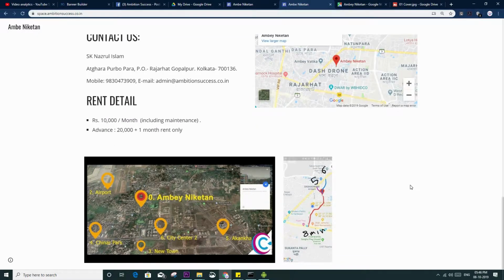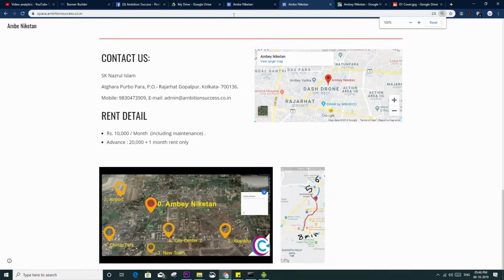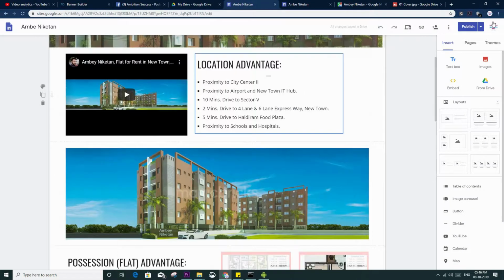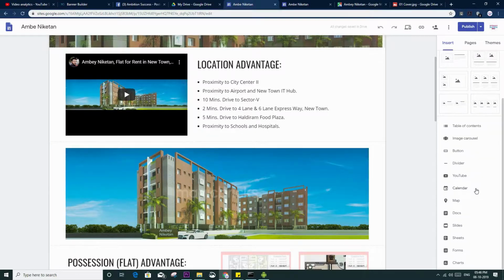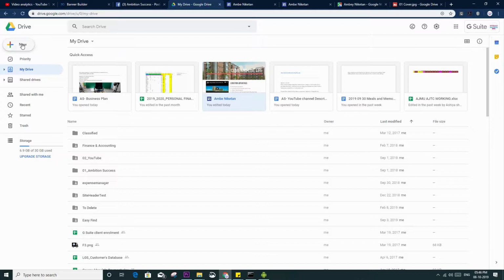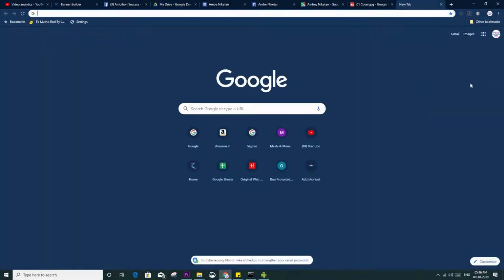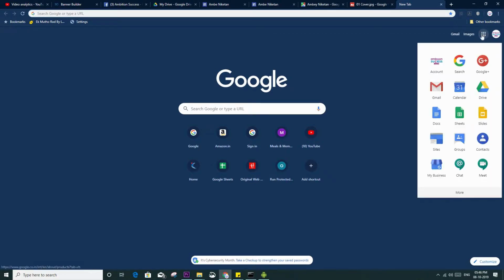To do that, I will go to the actual file. This is the file you can see, and these are the tools with which I have created this. To reach that, how will you go? You will have to go to Google Drive. Where is Google Drive? If you are new, whenever you open the Chrome browser and log in with your Gmail ID, you will find this Google icon. There you have to go to Drive.